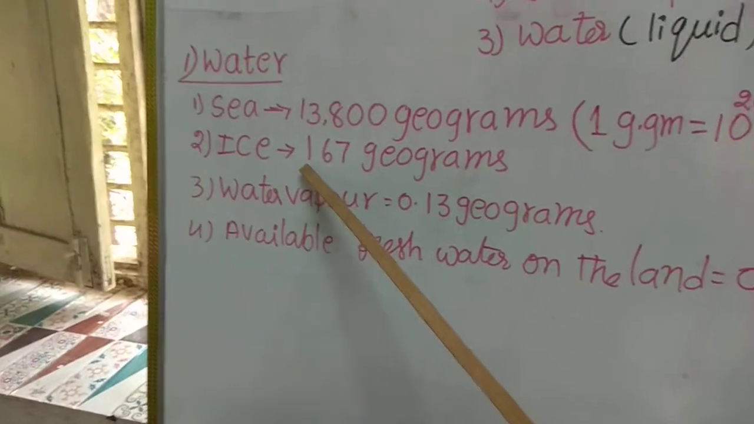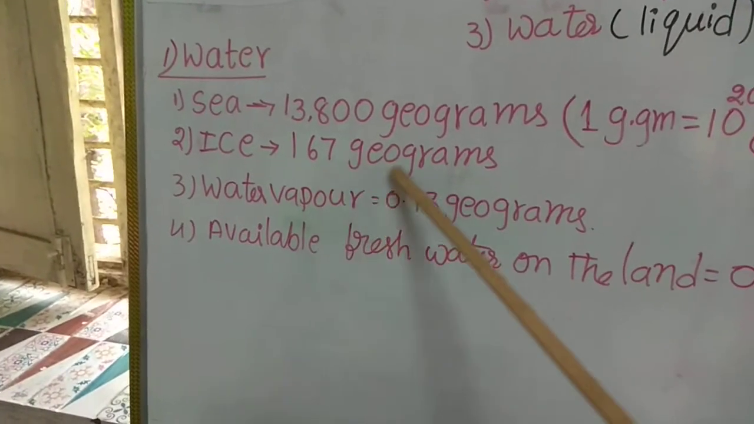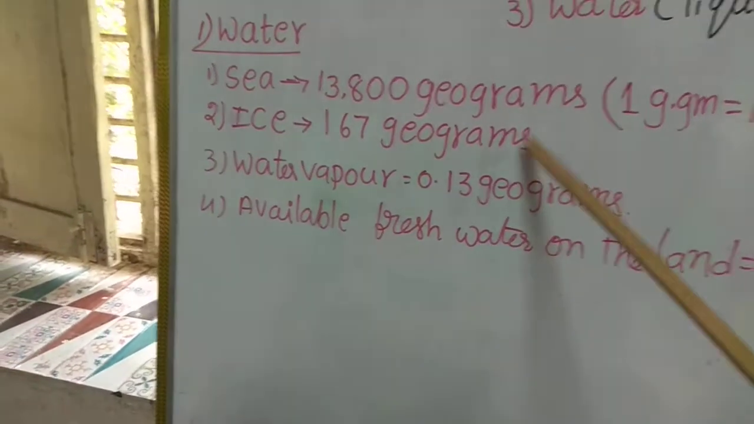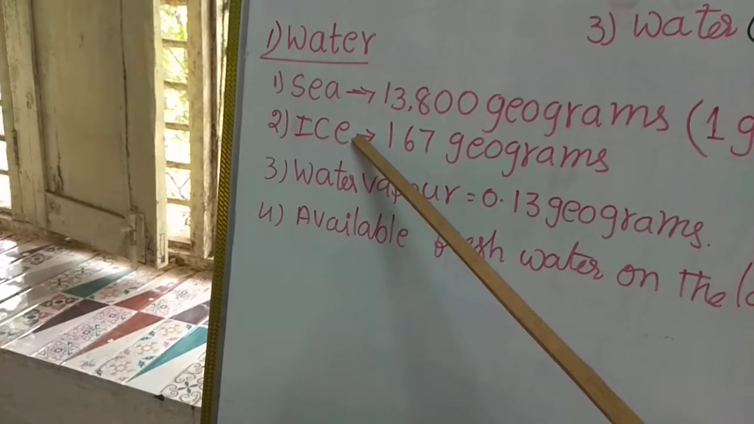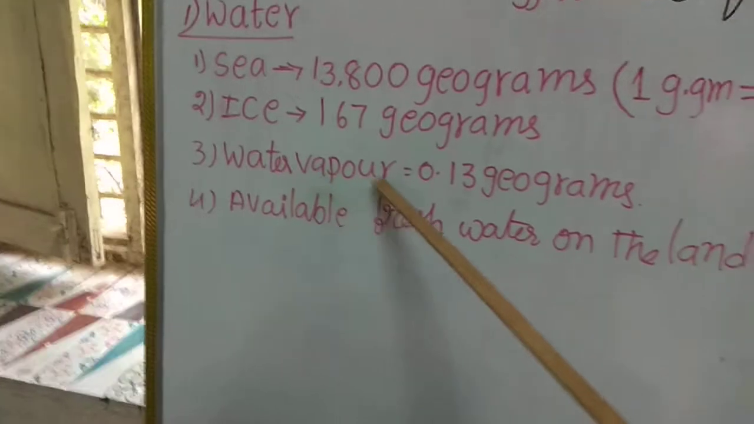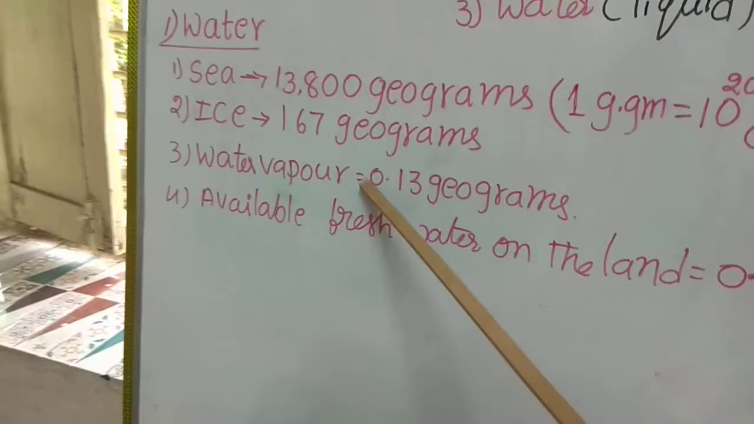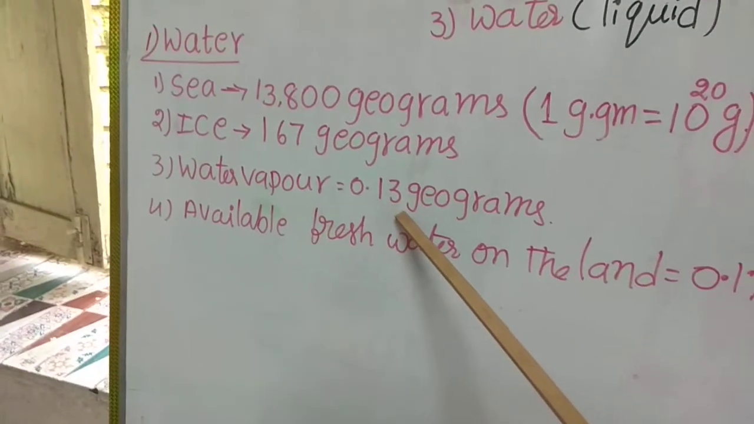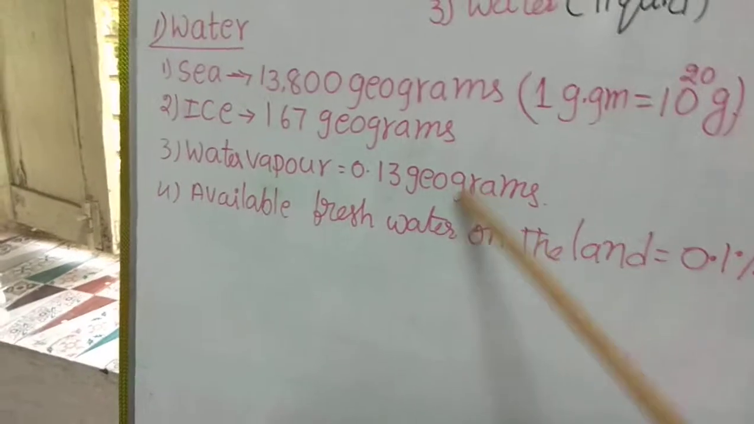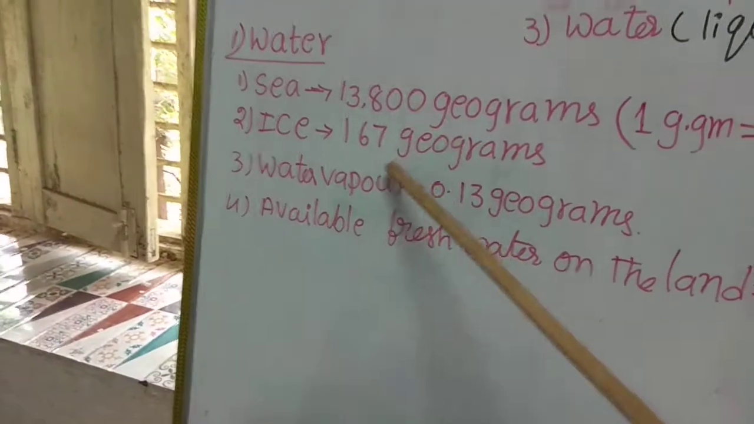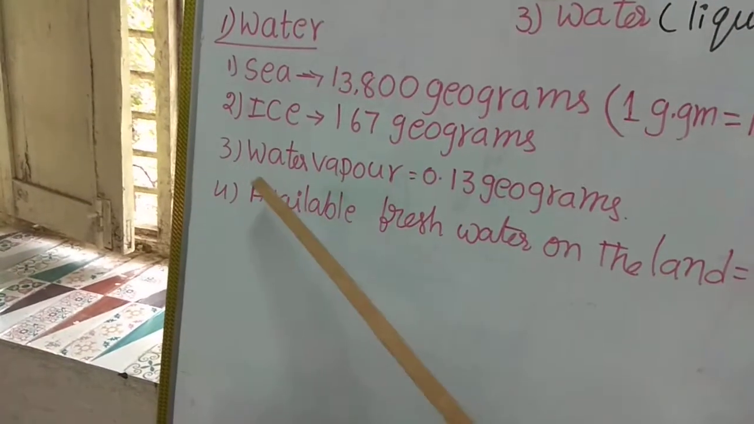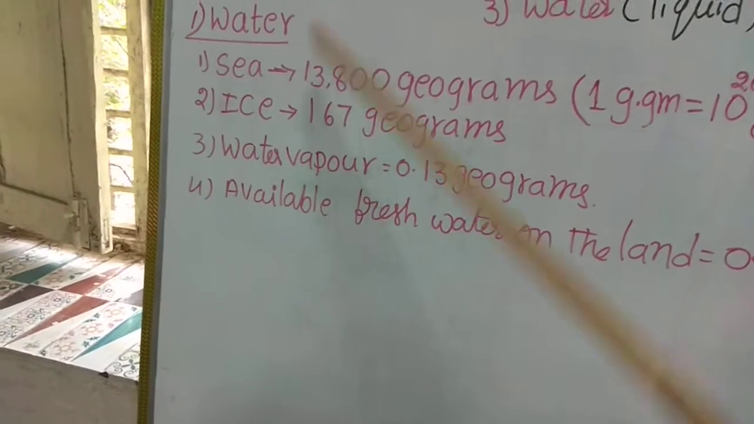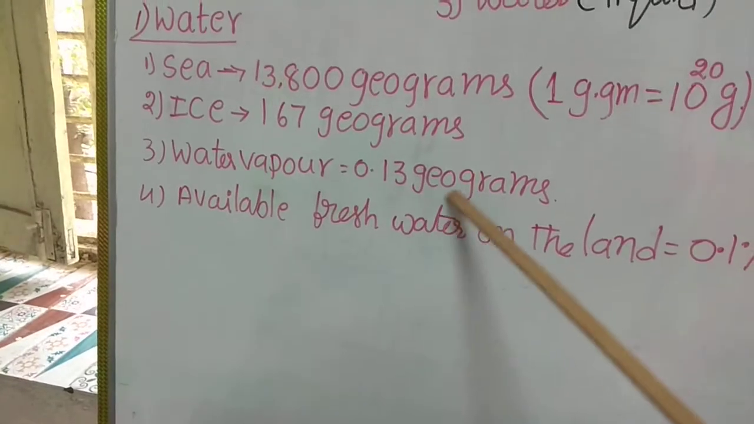And 167 geograms of water is present in the polar regions, that is the North Pole and South Pole, in the form of ice. And 0.13 geograms is present in the form of water vapor, that is recycled as clouds and rainwater again. So that is 0.13 geograms.